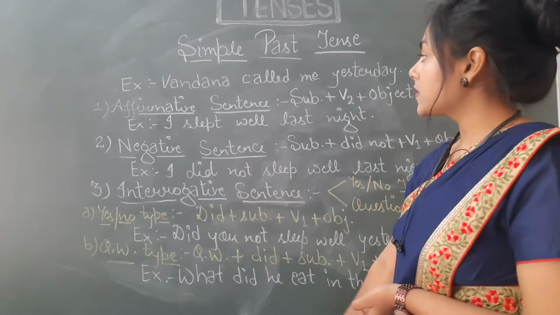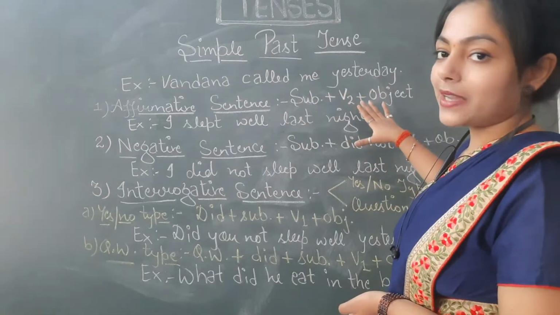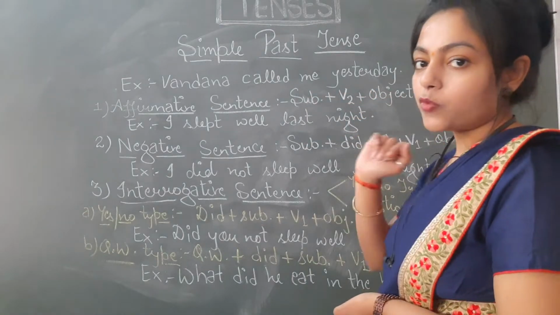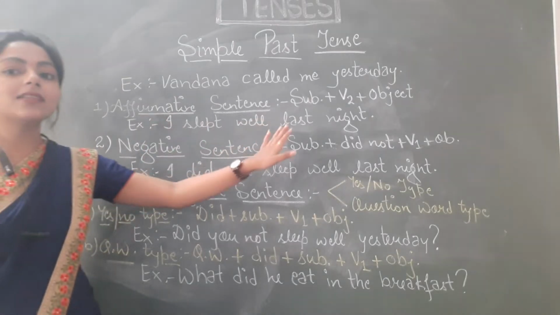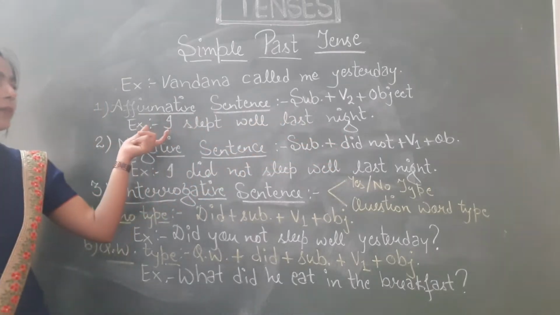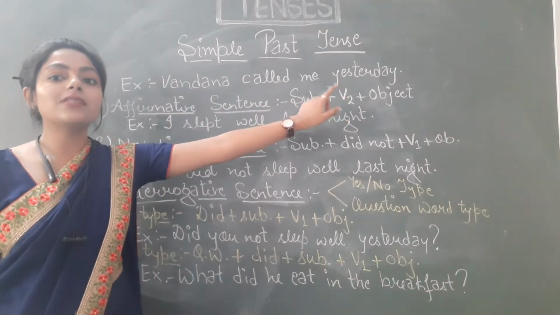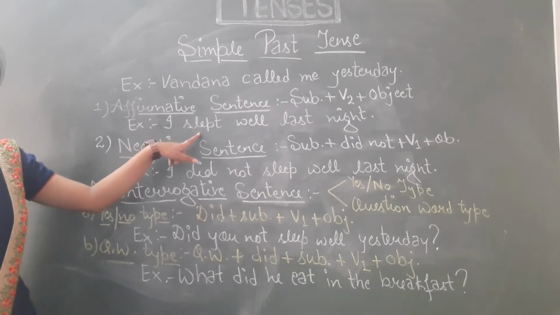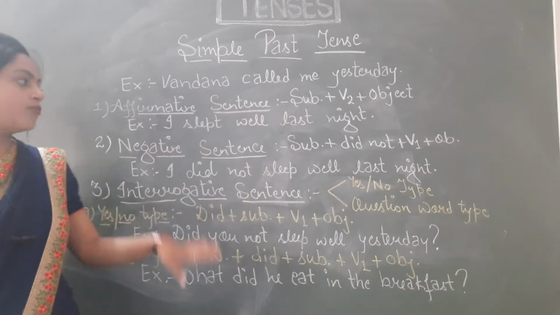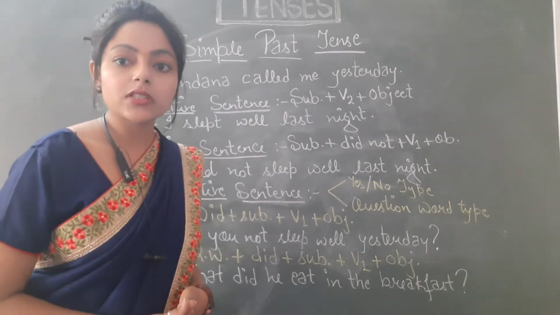So let's just see the structure. In affirmative sentences, first of all we have to place the subject. After that we have to place the second form of verb, and then we have to place the object. For example, I slept well last night. First of all, we place the subject, then V2. V2 is the second form of verb. So after the subject, we will place V2, and then the object. I hope this structure is clear to you.